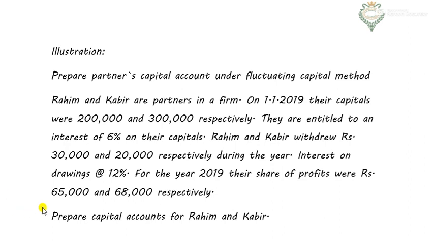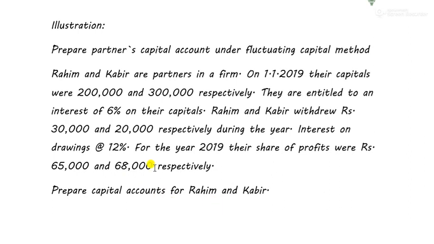So assume that the profit and loss appropriation was already made, and by that appropriation account the profit was distributed among Rahim and Kabir. Therefore Rahim's profit was 65,000 and Kabir's profit was 68,000. So what do we do? If the profit for each partner is already given, then we just add it to the capital. Profit increases the capital, therefore it will be recorded on the credit side.